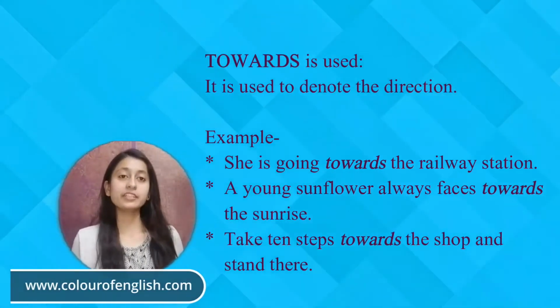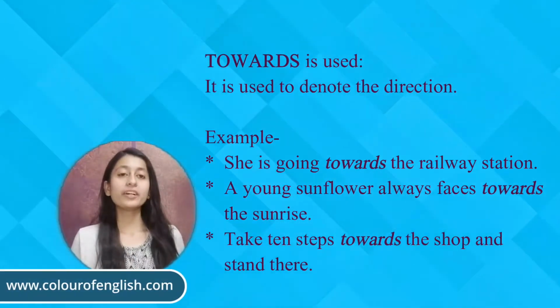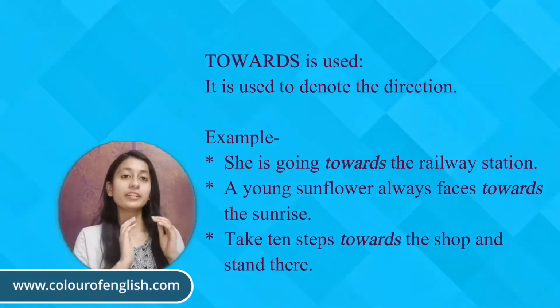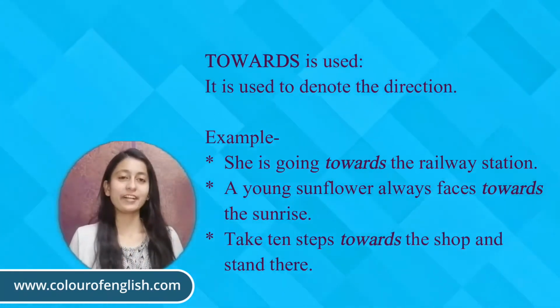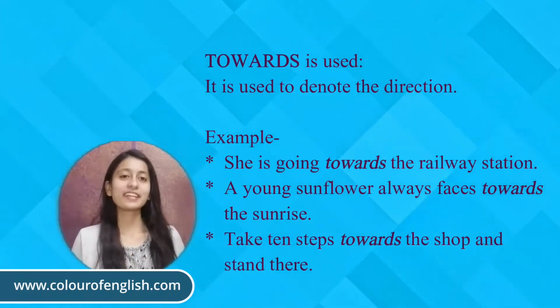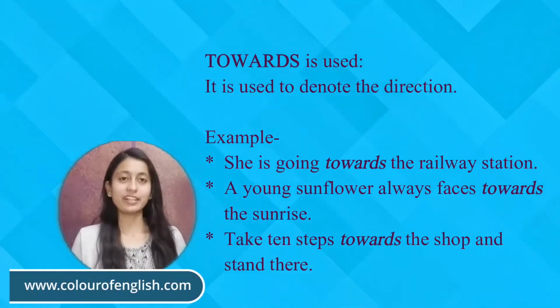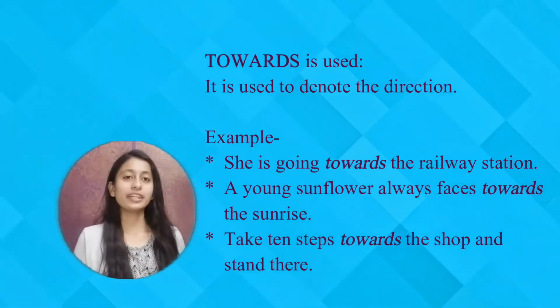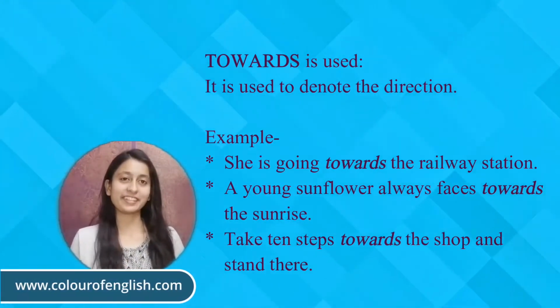First we will discuss towards regarding direction. Towards is used to show the direction of a place or a location. For example, she is going towards the railway station, which means she is moving in the direction of the railway station.